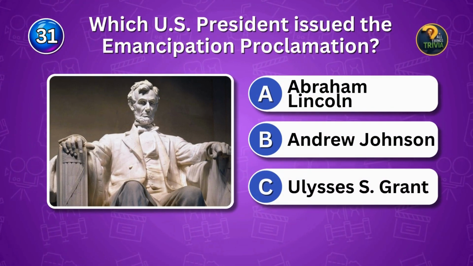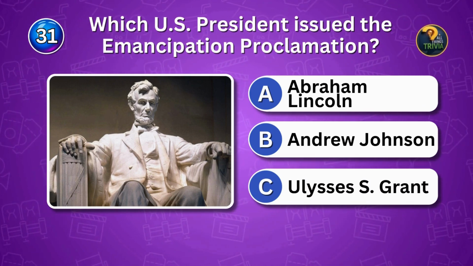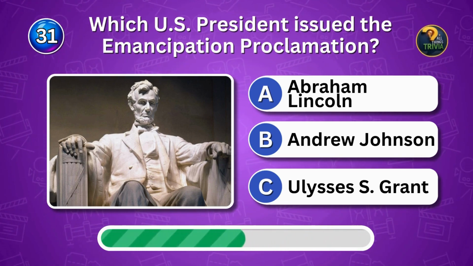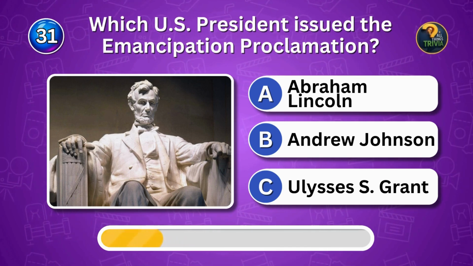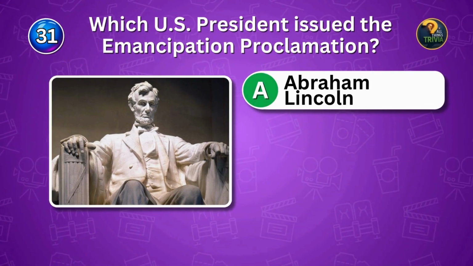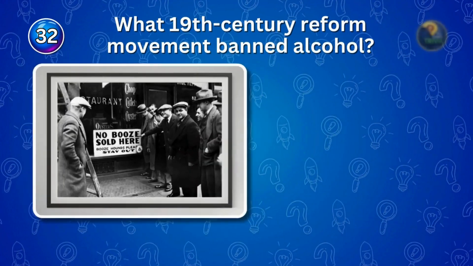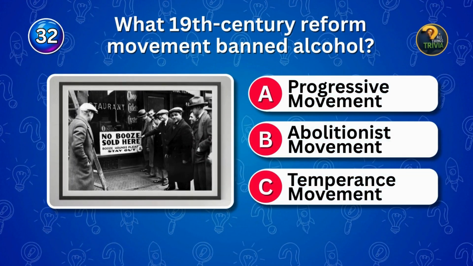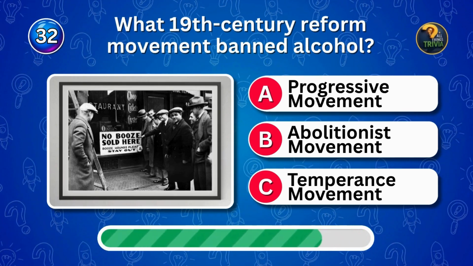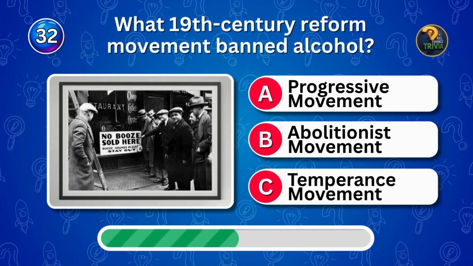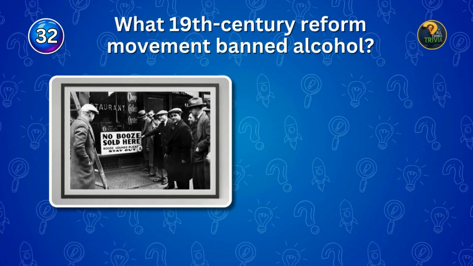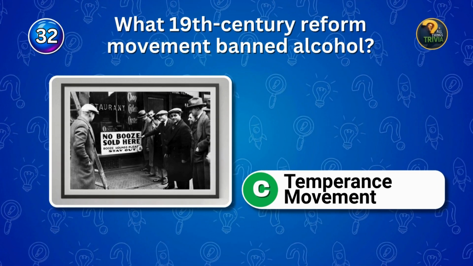Which U.S. president issued the Emancipation Proclamation? Who proclaimed freedom? Lincoln issued the proclamation. What 19th century reform movement banned alcohol? Reform era. Name the movement. Temperance pushed for prohibition.